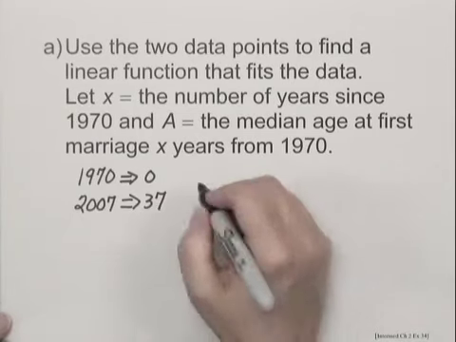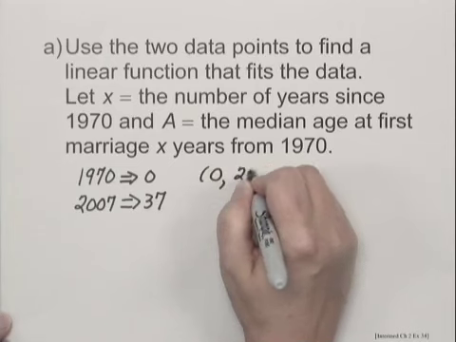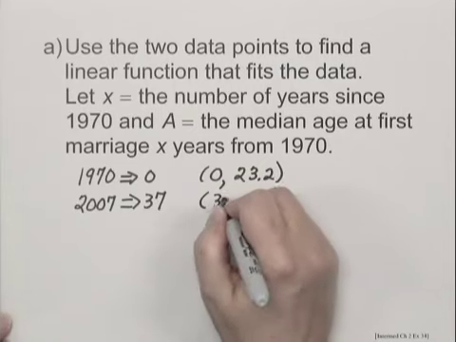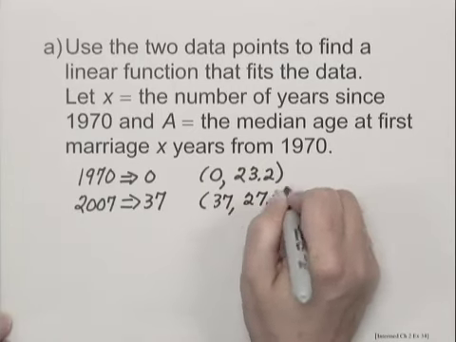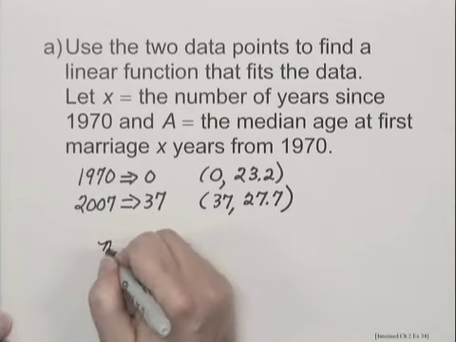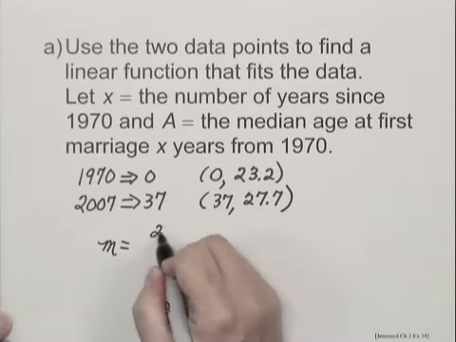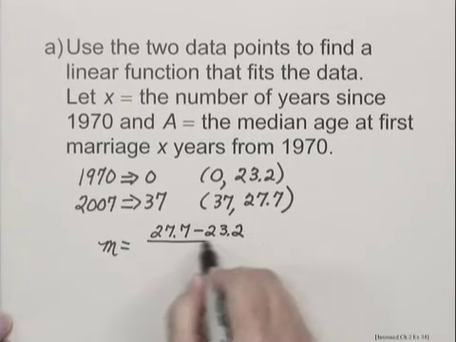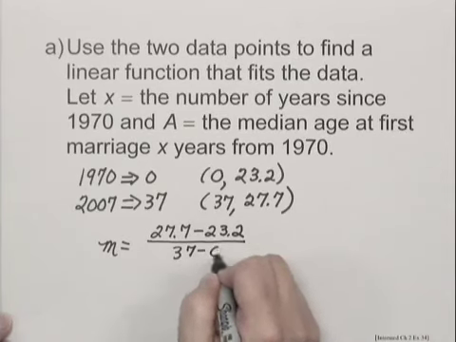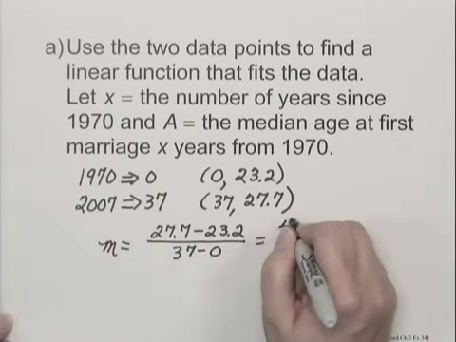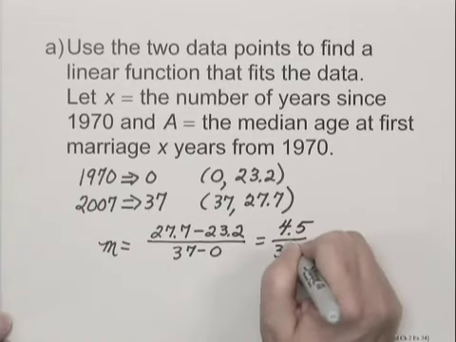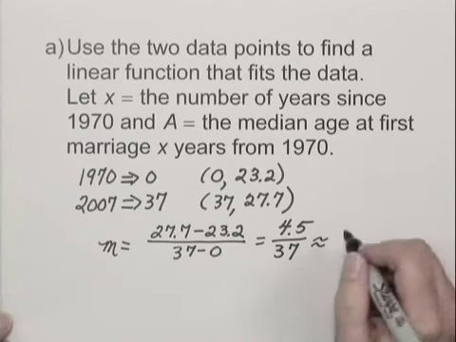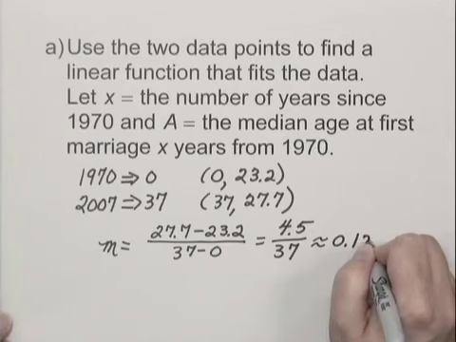So the points we're looking at then are (0, 23.2), that's x and a, and (37, 27.7). The slope, m, would be 27.7 minus 23.2 divided by 37 minus 0, which simplifies to 4.5 divided by 37. And when we do that division, let's round to the nearest thousandth. We would have 0.122.